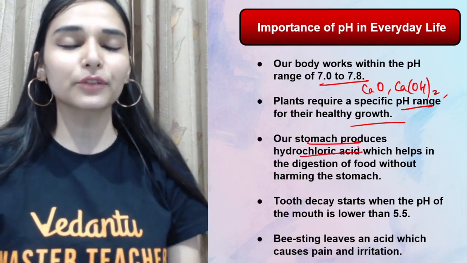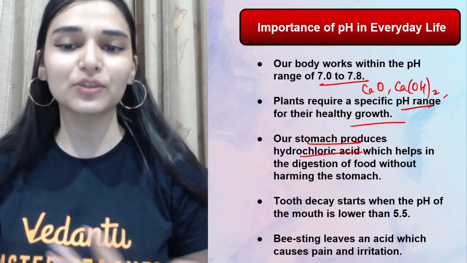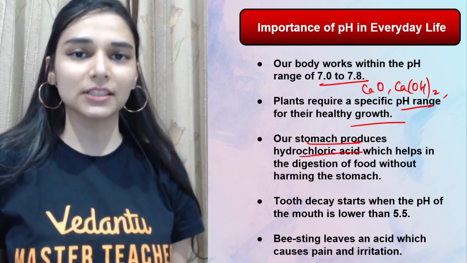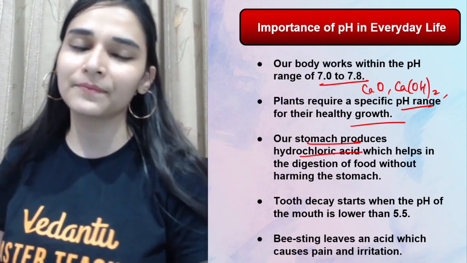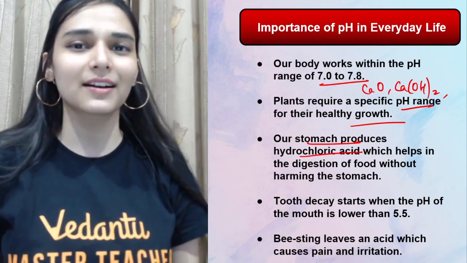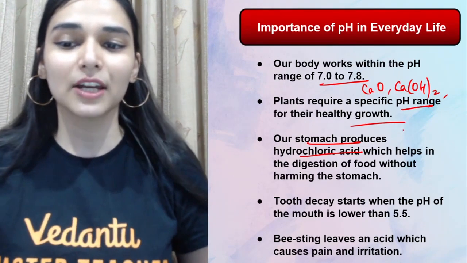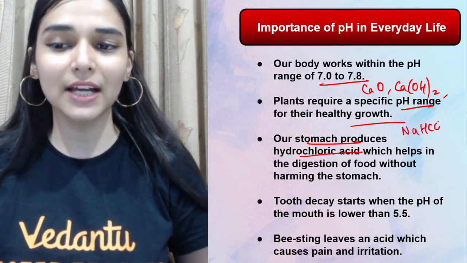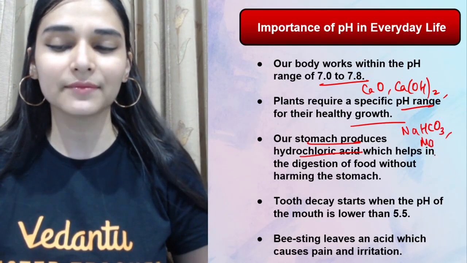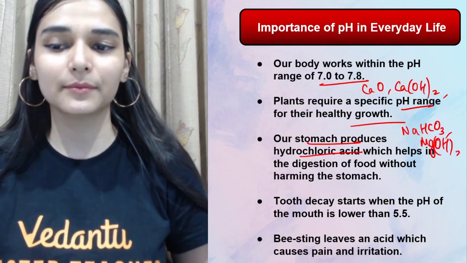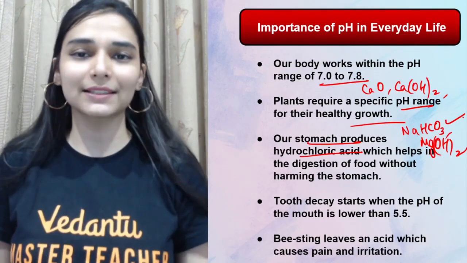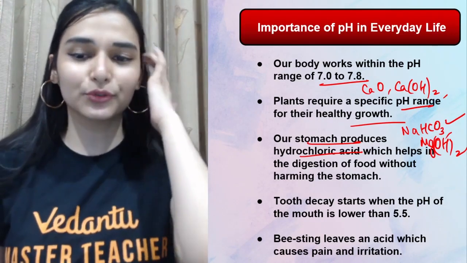Then our stomach produces hydrochloric acid. If sometimes indigestion happens, acidity हो गई, then you have to take some mild bases, है ना. You consume some tablets acidity के लिए so that you feel better. जैसे you can take milk of magnesia, that is magnesium hydroxide, sodium bicarbonate, baking soda ले सकते हो, they are mild bases, neutralize the acid.